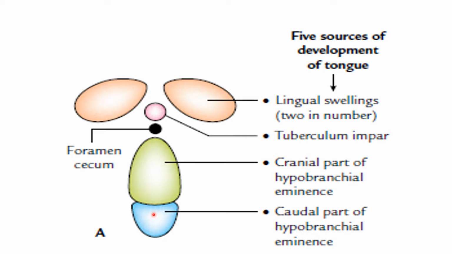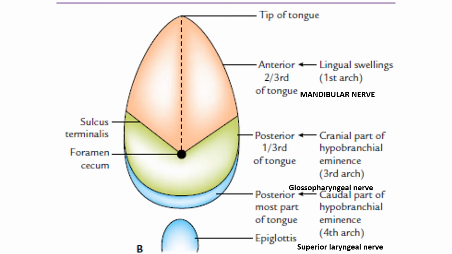The posterior-most part of the tongue is derived from the fourth arch. You see this completes the development of the tongue. Here there is a fusion of the two lingual swellings, right and left, to form the tip of the tongue and the anterior two-thirds of the tongue by the lingual swellings in the first arch. The posterior one-third of the tongue is formed by the cranial part of the hypobranchial eminence, third arch, and the posterior-most part of the tongue is derived from the caudal part of the hypobranchial eminence from the fourth arch.